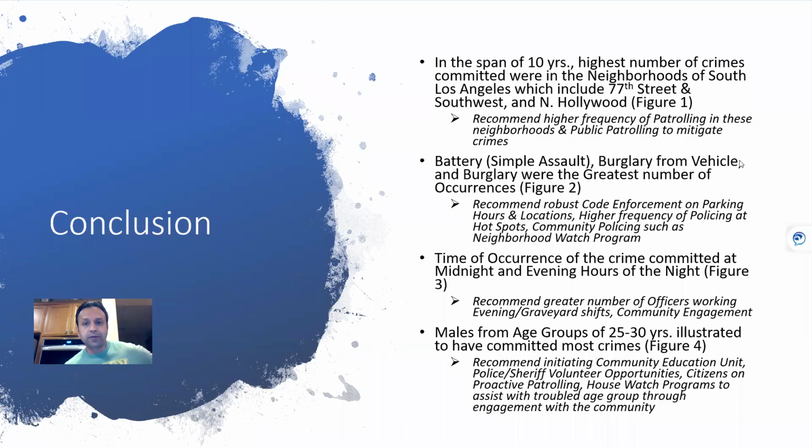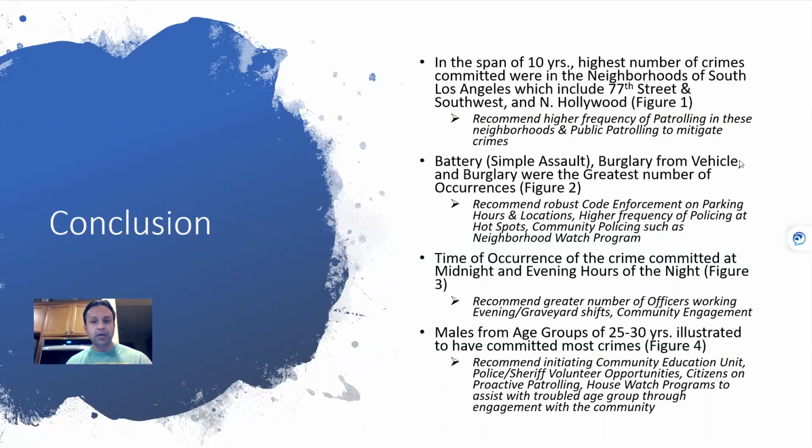Okay. So the conclusion of the research paper, which came as a surprise to me after learning all this, is the 4 takeaways that I had based on the graphs. In a span of 10 years, the highest number of crimes committed are in South LA and North Hollywood. I wanted to recommend a higher frequency of patrolling in those neighborhoods and public patrolling to mitigate those crimes.